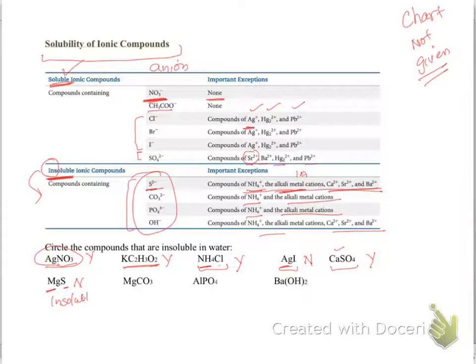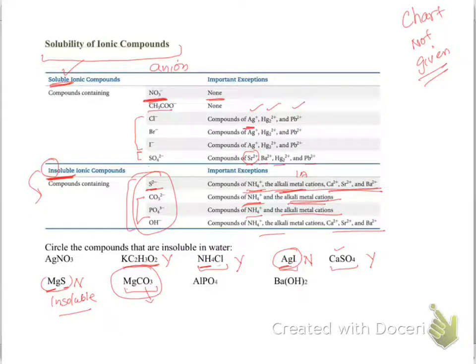The question is, circle the compounds that are insoluble in water. So this one was insoluble and now this one is insoluble. Let's not circle this one because it is soluble in water. All right, so let's go. Carbonates and phosphates are insoluble except with these ions. Carbonates are insoluble. Is magnesium in the list? No. That means this will be insoluble.